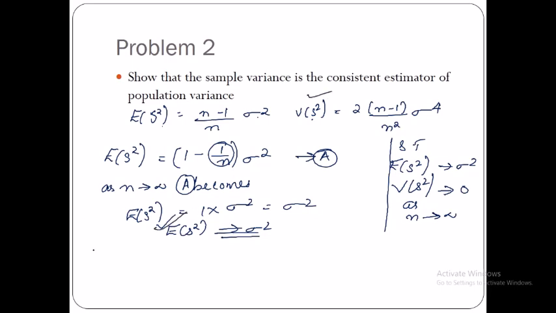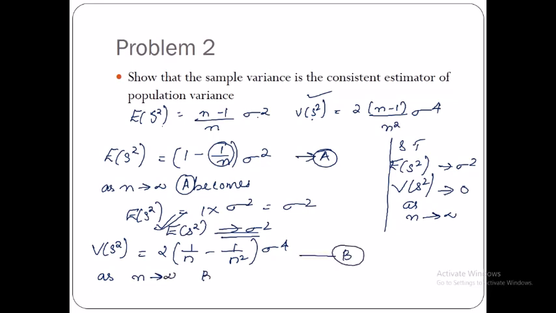Now what about this condition? Variance of S square. Now variance of S square is 2 into n minus 1 divided by n square multiplied by sigma raised to 4. So this again I'm going to rearrange as 2 into 1 by n minus 1 by n square into sigma raised to 4. Okay, so as n tends to infinity, let me mark this as equation B. B becomes variance of S square is equal to 2 into, now this becomes 0, this becomes 0, 0 multiplied by sigma raised to 4, which is equal to 0.